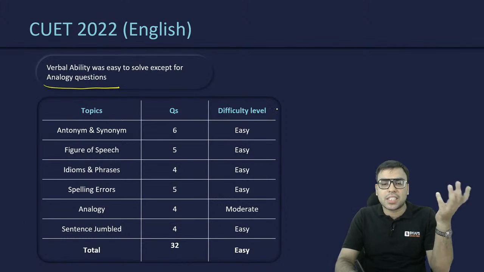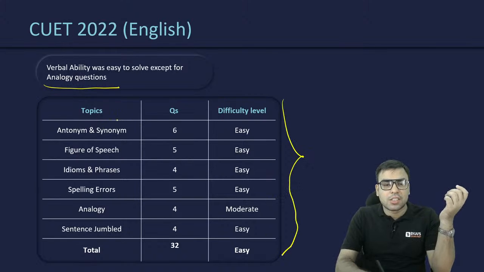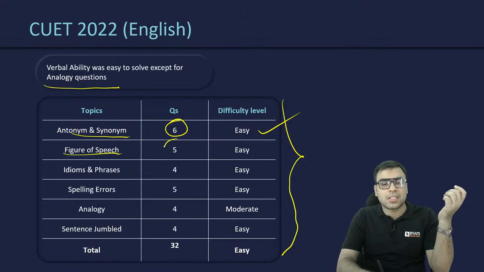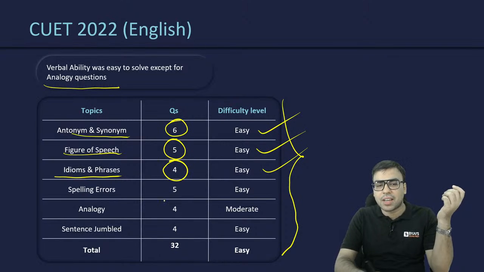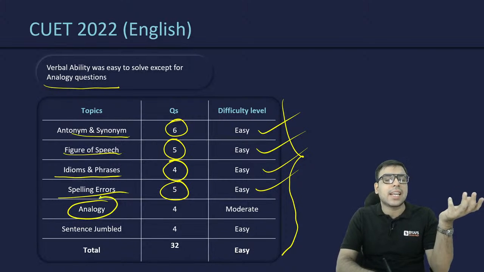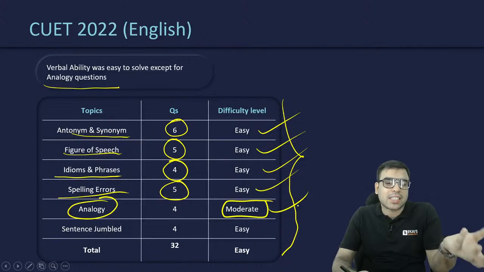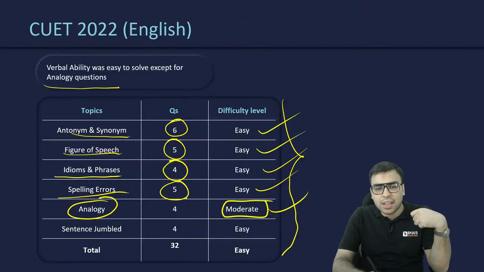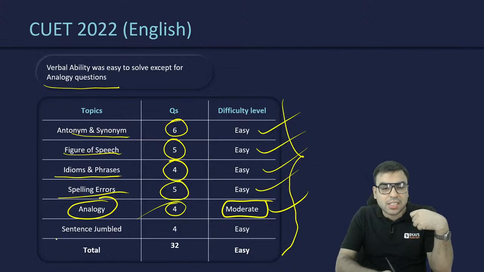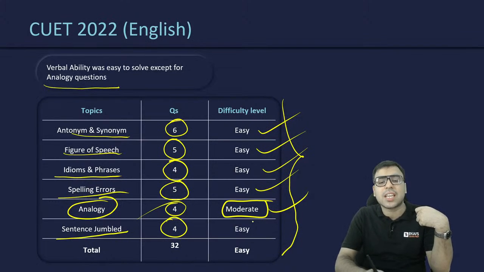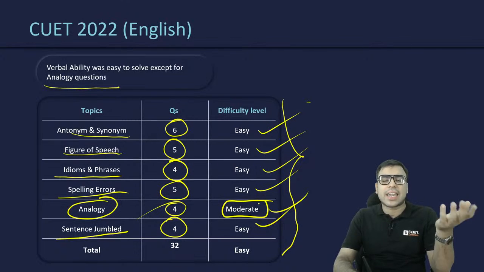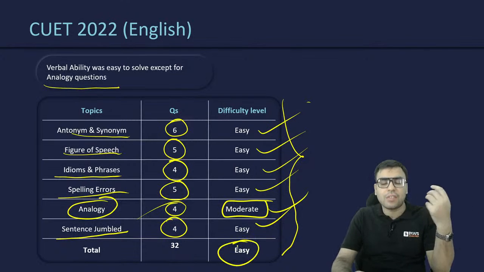So basically these were the topics. Antonym and synonym, 6 questions, easy level. Figure of speech, 5 questions, easy level. Idioms and phrases, 4 questions, easy level. Spelling and errors, 5 questions, easy level. Analogy was considered slightly tougher, so we have classified it as moderate in difficulty level. 4 questions were there. Then jumbled sentence, 4 questions, easy. So overall, the entire English section was of easy level.